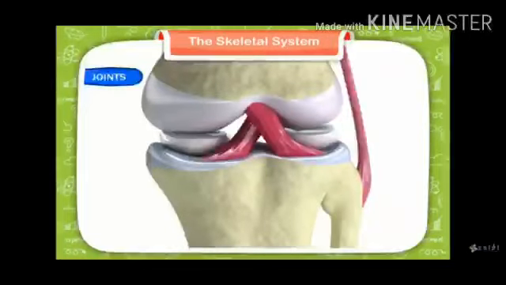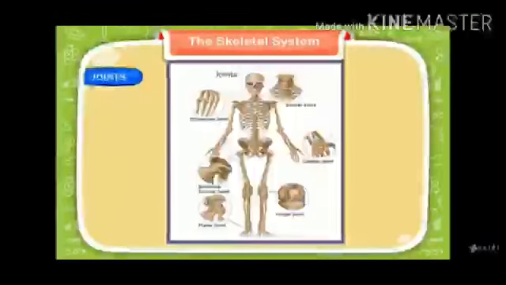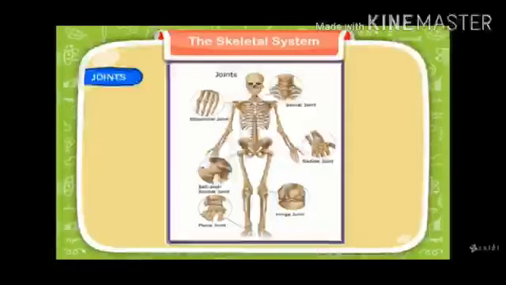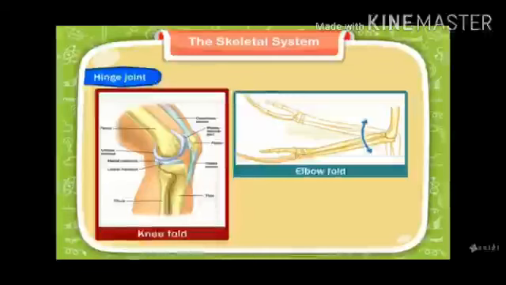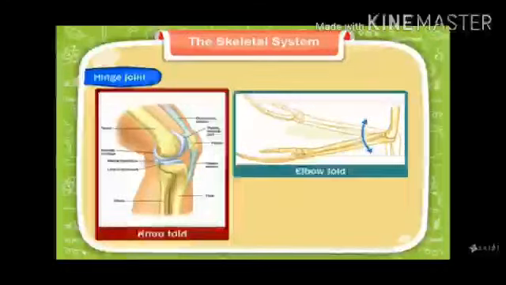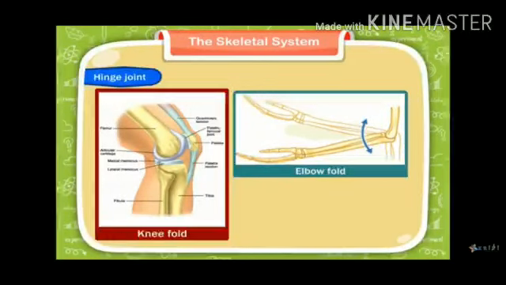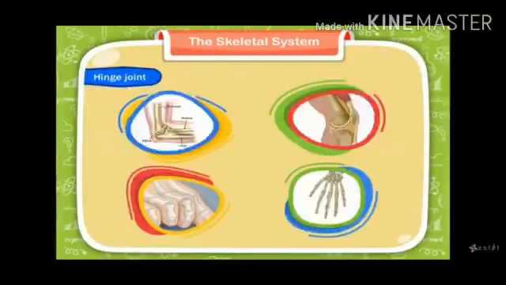Then how do our bones join together? So two bones join together with a joint. A joint is a place where two bones join together. Many types of joints are present in our body. First is the hinge joint. A hinge joint is a joint which allows movement in only one direction, like our elbow fold and our knee fold. Hinge joints are also present in our fingers and our toes.